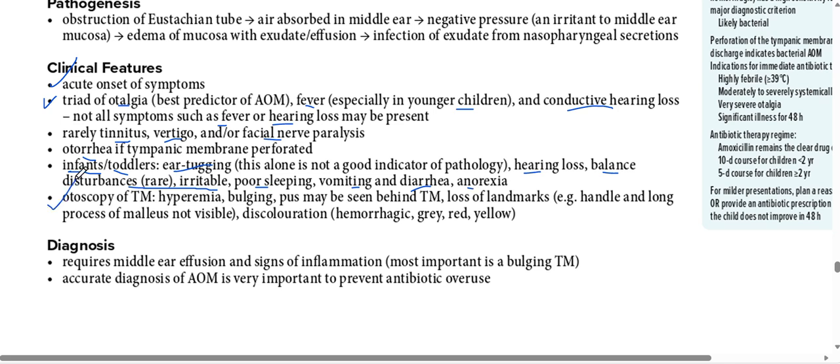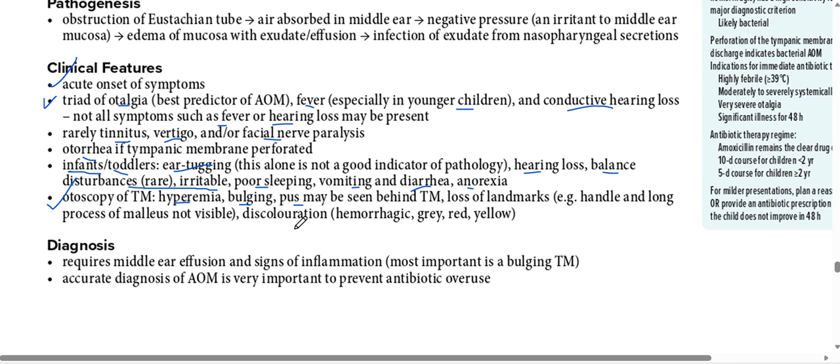Okay, now the otoscopy of the tympanic membrane can show hyperemia, that is redness of the tympanic membrane. There will be a bulging tympanic membrane, and pus may be seen behind the tympanic membrane. Otoscopy findings are very important.